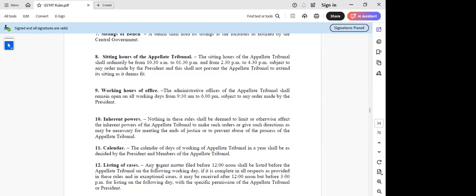And they have specifically used the word urgent matter. So I'm not able to think also which will be an urgent matter, because this will be filed only against the appellate tribunal, first appellate order or revisionary order. So it's not a first authority, na, sir, where it will be filed.